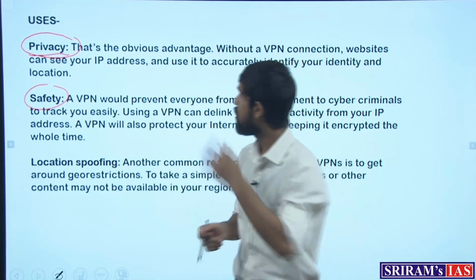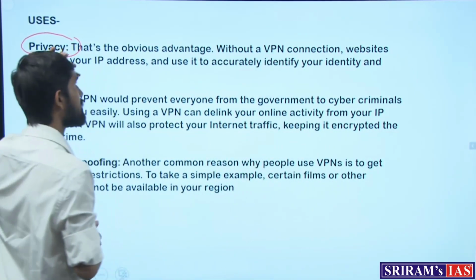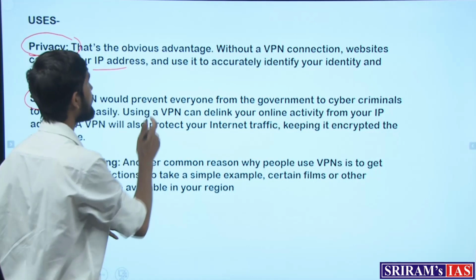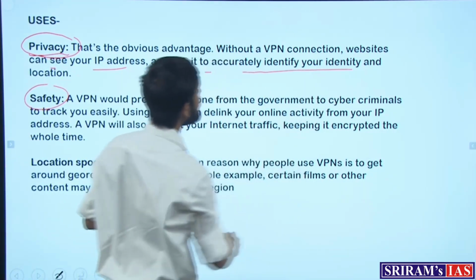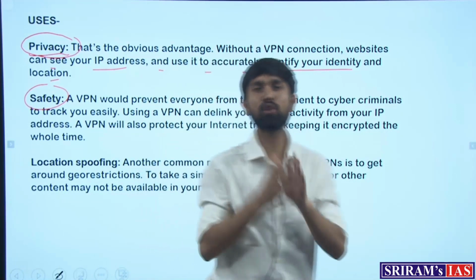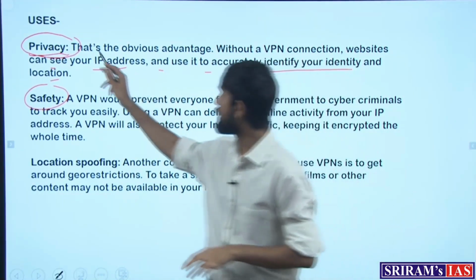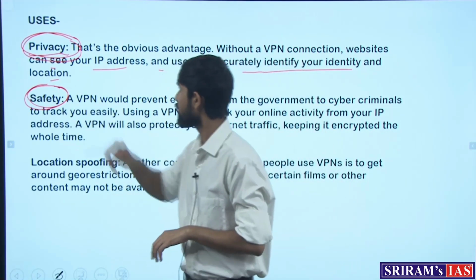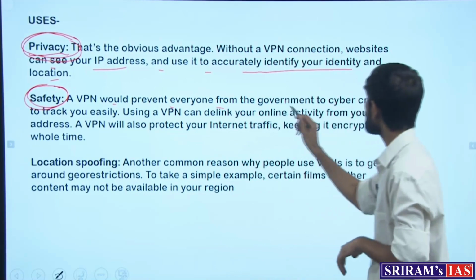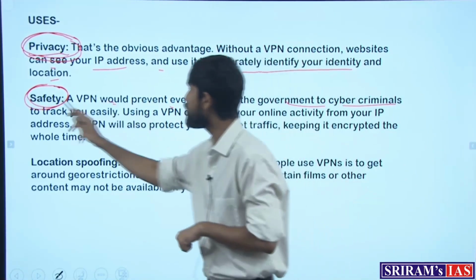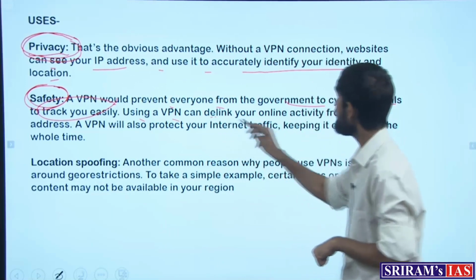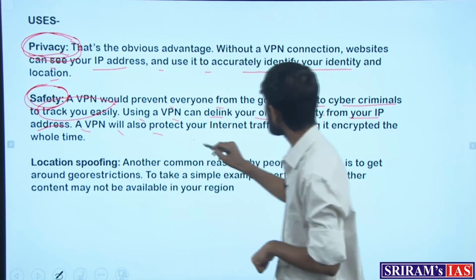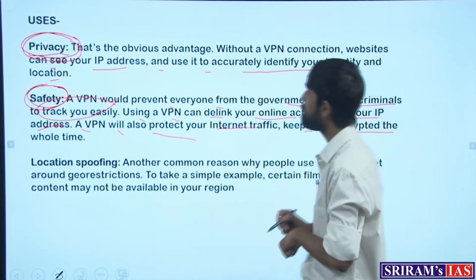When the IP address of individuals is not visible, websites which can otherwise see the IP address cannot use it to accurately identify your identity and location. With the use of a VPN, this can be protected and therefore privacy can be maintained for the individual. Second is the safety factor, wherein a VPN prevents everyone, from the government to cyber criminals, from tracking you easily, and therefore using a VPN can de-link your online activity from your IP address. A VPN will also protect your internet traffic, keeping it encrypted the whole time.